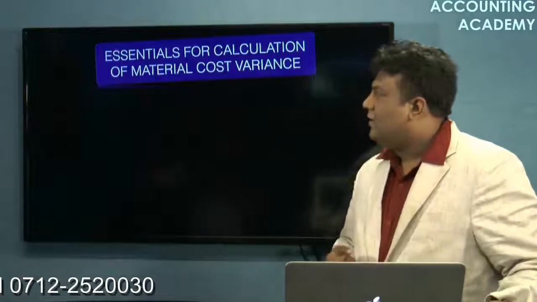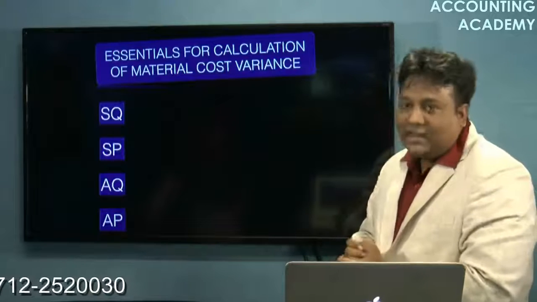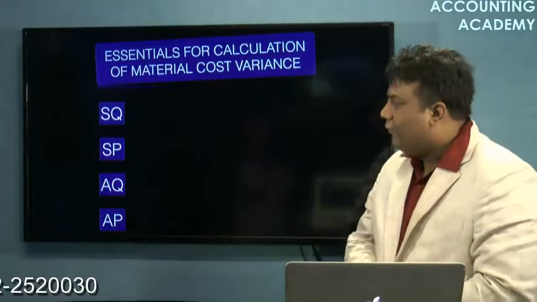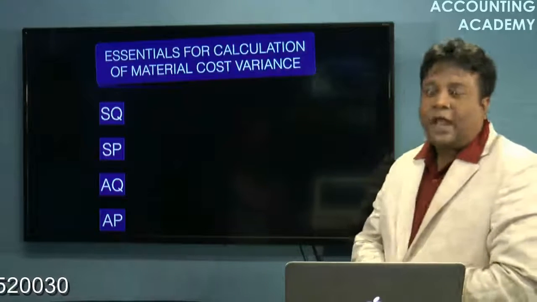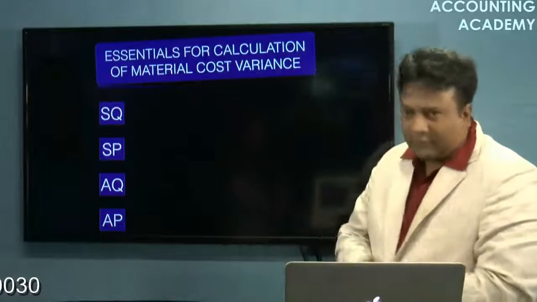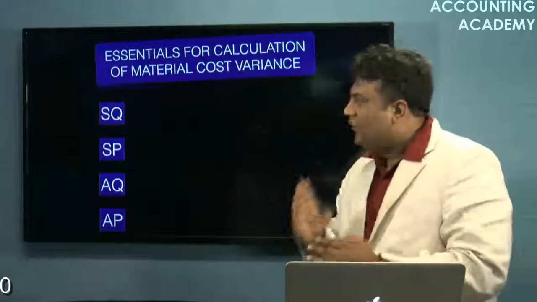First, we need something called SQ, then SP, then AQ, and then AP. SQ stands for standard quantity, SP stands for standard price, AQ stands for actual quantity, and AP stands for actual price. One by one, we will see the details of this. First thing, SQ, standard quantity.